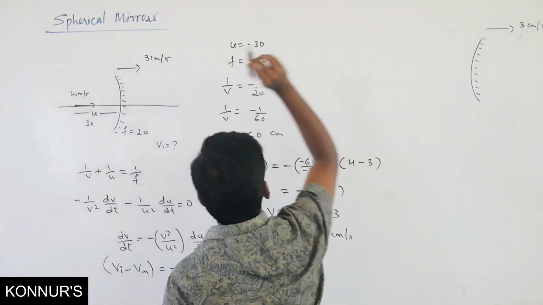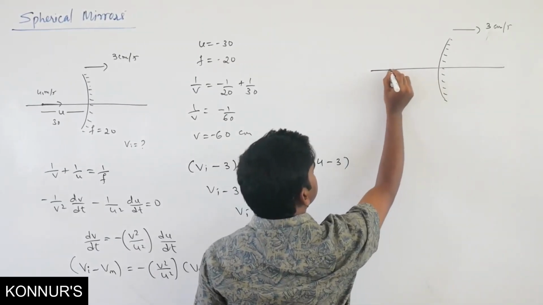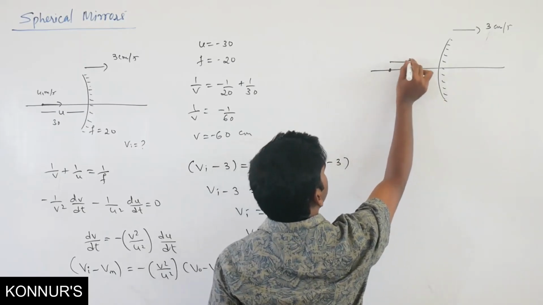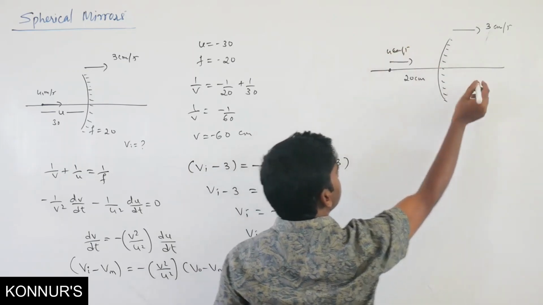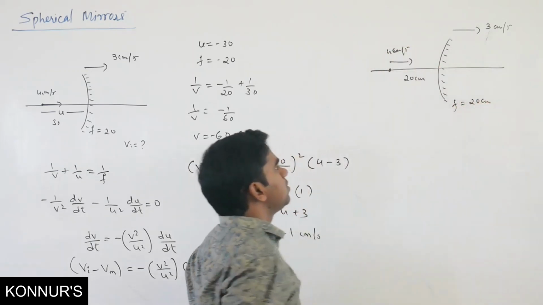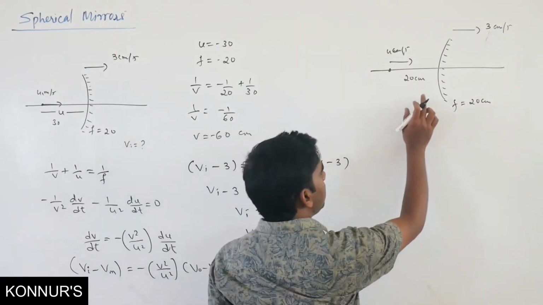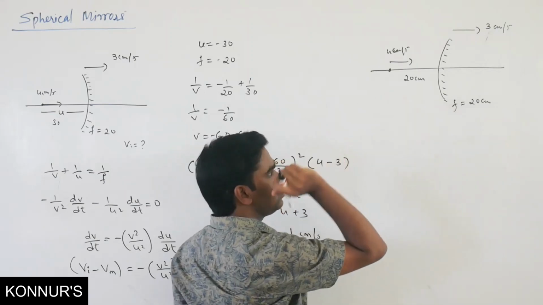If the object is at 20 centimeter and moving with some 4 centimeter per second, f you can take again 20 centimeter. So what will be the image distance? First you have to find the image distance, since they are asking the image velocity.